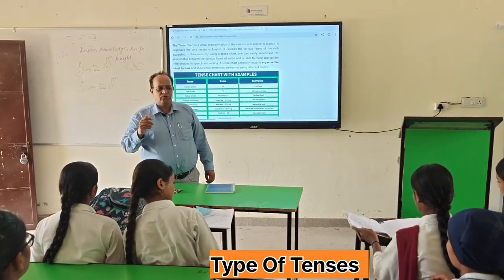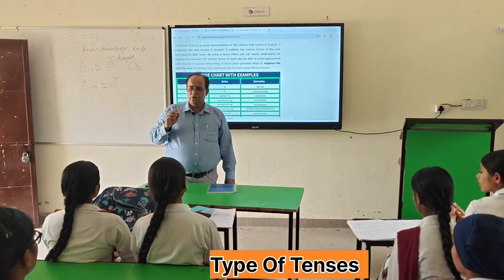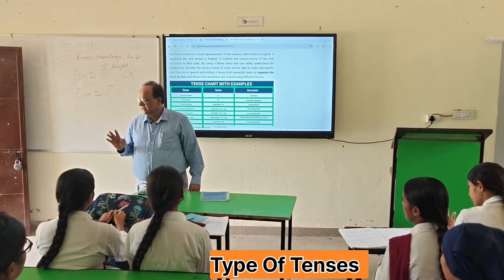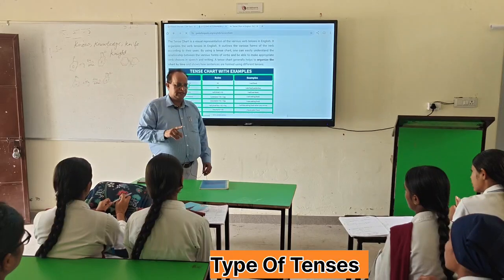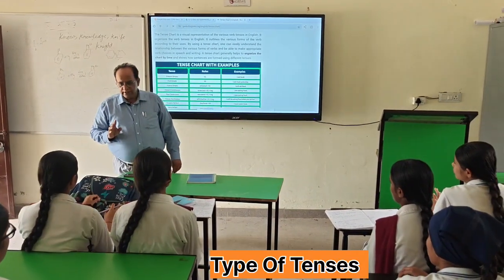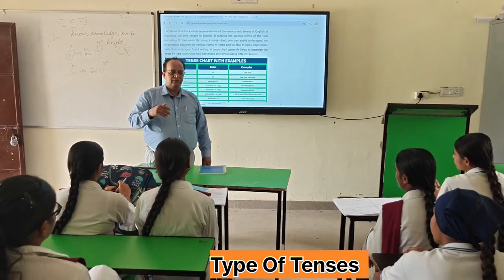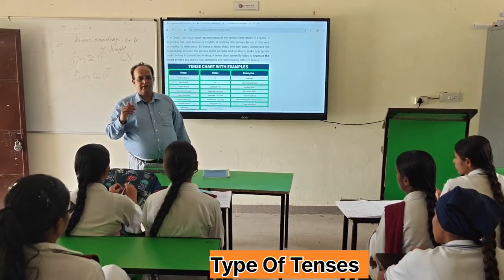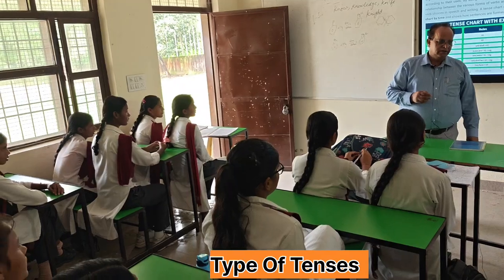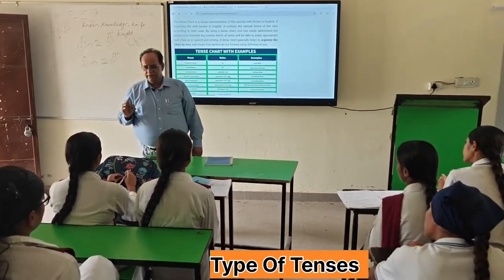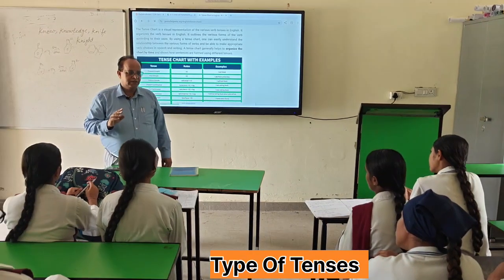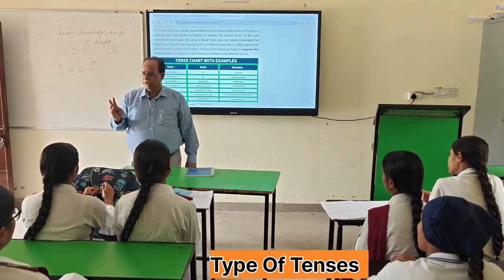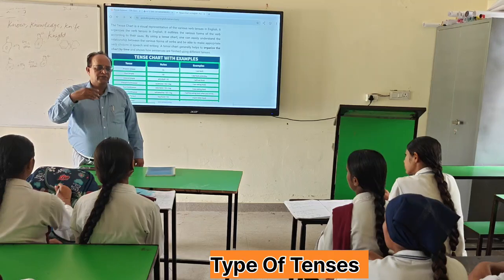Today we will talk about tenses. As you know, we have three types of tenses. And which are those? Present tense, past tense, and future tense. And these tenses again have four types. That is indefinite, which is also called simple tense, then continuous, then perfect, and the last is perfect continuous. So it means all three tenses, present, past and future, all have four different types.